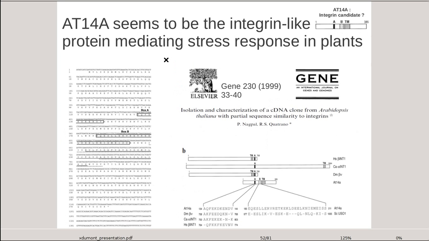AT14A was first characterized in the Nakpal-Quattrano article 8 years before the Gao work, but in 2007 it was the only article fully referenced and quoted about AT14A. Unfortunately, still today there is very little literature about it. Nakpal-Quattrano showed that AT14A was located in the cell membrane, has a transmembrane domain, and has 2 domains with similarities with animal integrins. Therefore, AT14A seems to be a good candidate.